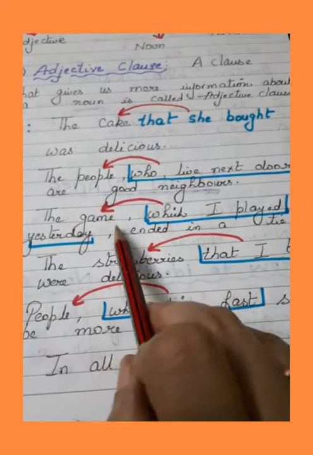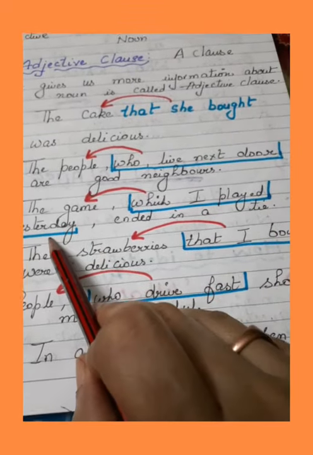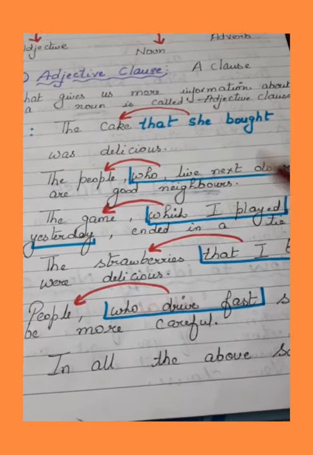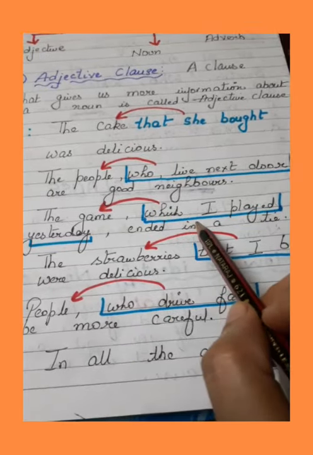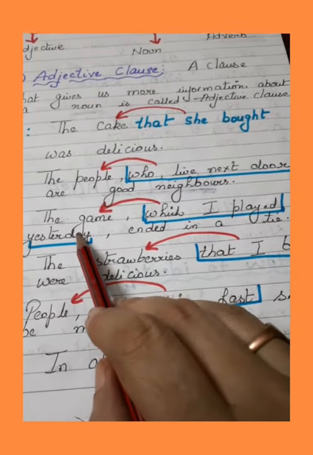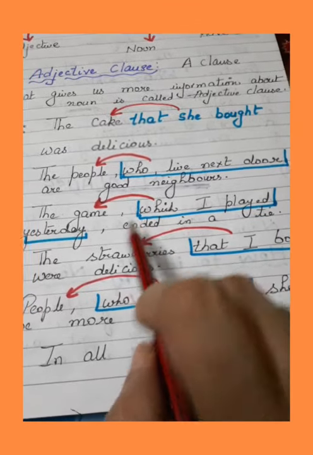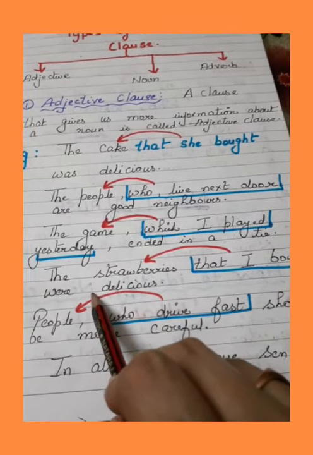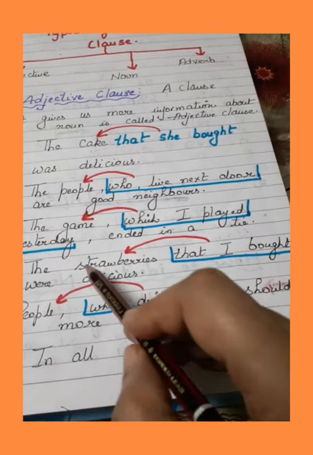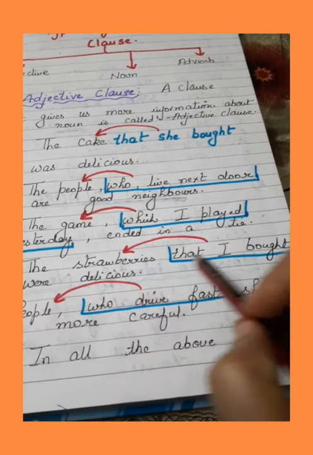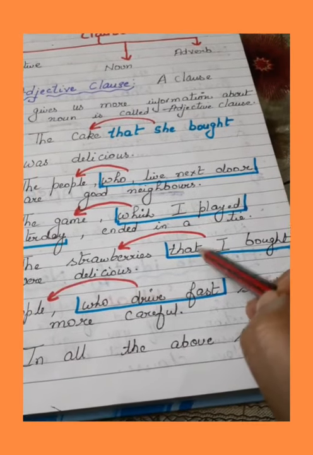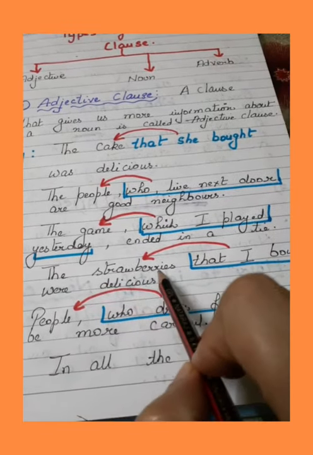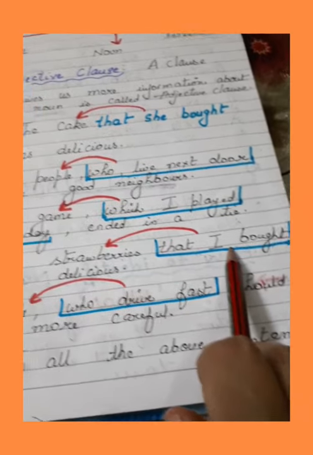Now next is the game which I played yesterday ended in a tie. Now here you can question, which game ended? The game we played yesterday. So it is an adjective clause. Next is the strawberries that I bought were delicious. Here you can see that the strawberries were delicious. It is a main clause. That I bought, this is telling more information about the strawberries. कौन से strawberries? That I bought.